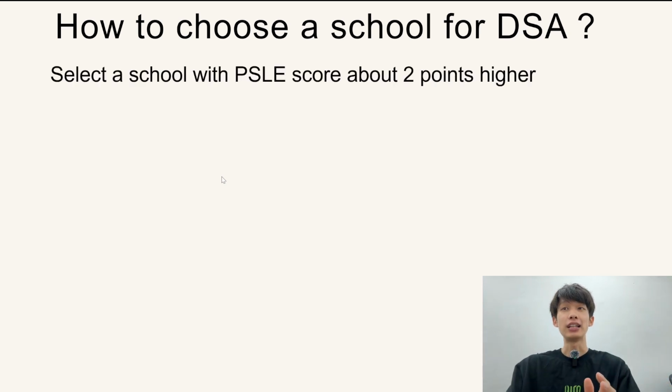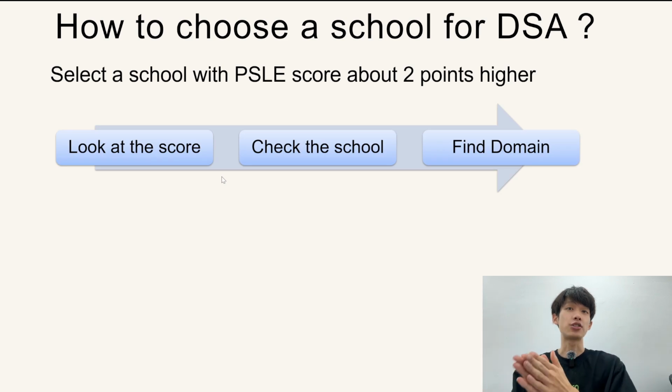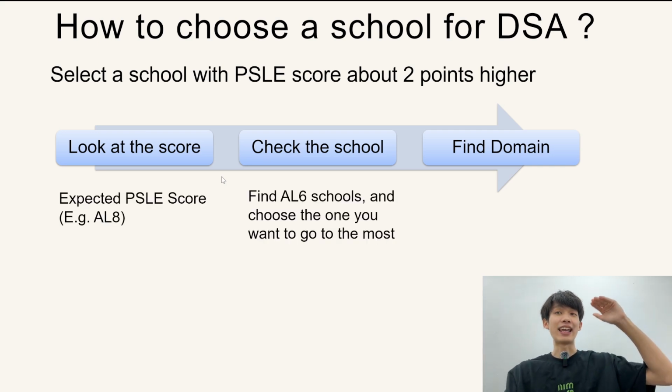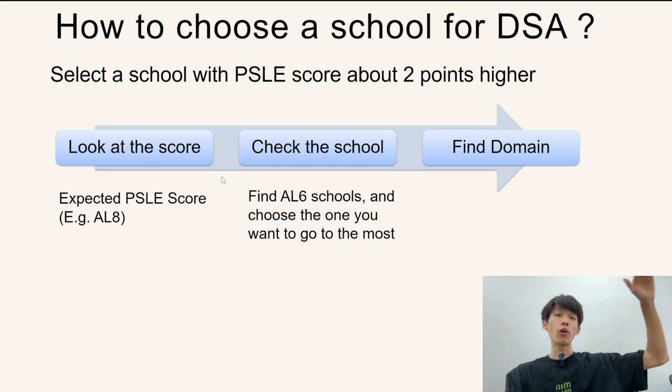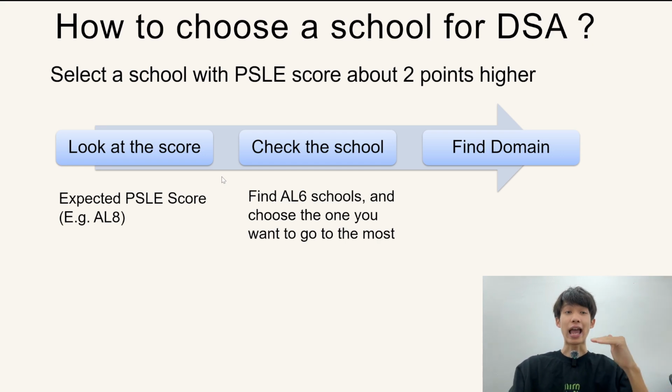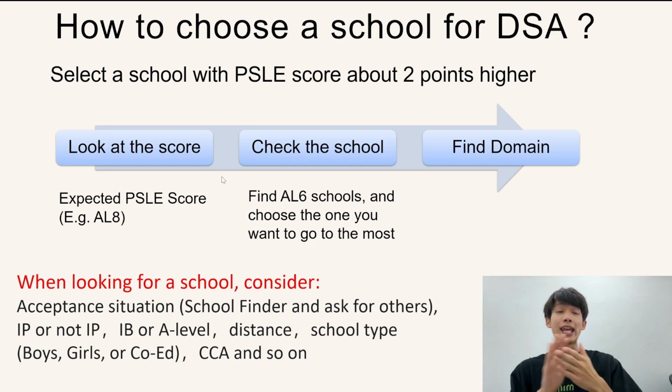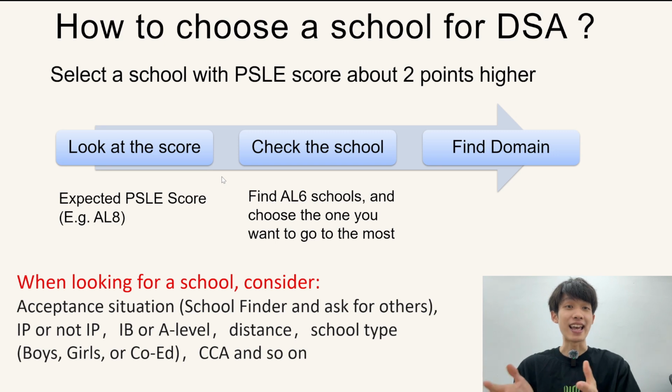For example, let's look at the scores. If I currently have an estimate of AL8, when I choose schools, I will choose based on AL6. And from that, I will see a list of schools. Then I will search each school to choose the best school I want. For example, I will consider whether it is IP or not IP, IB or A level programs, distance, and also school types, CCA and so on.